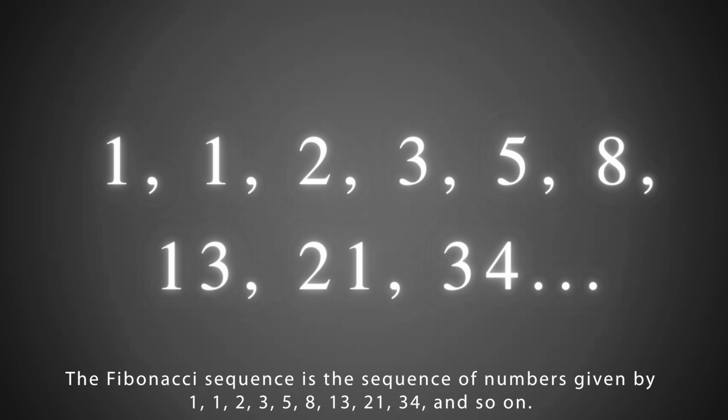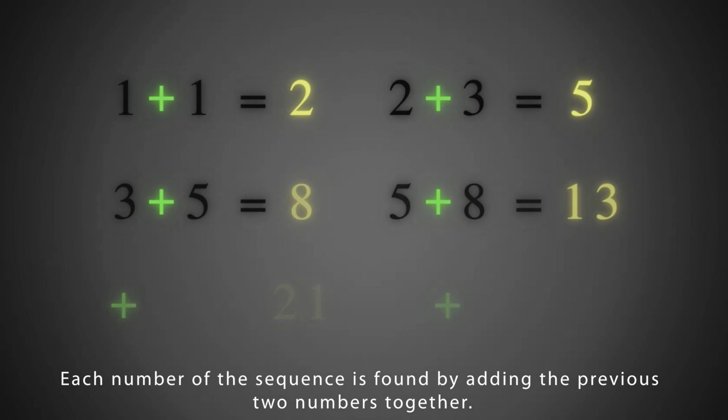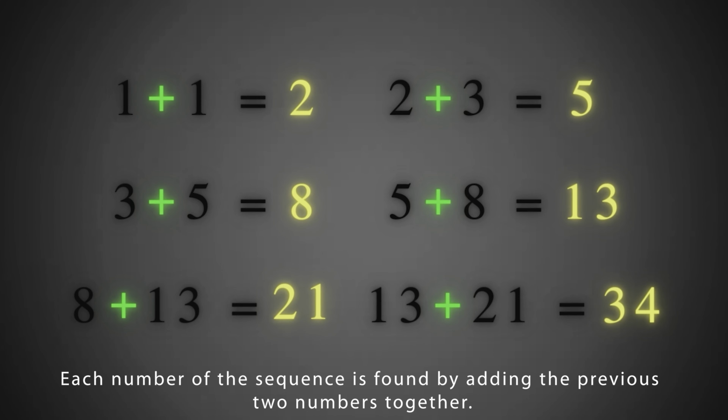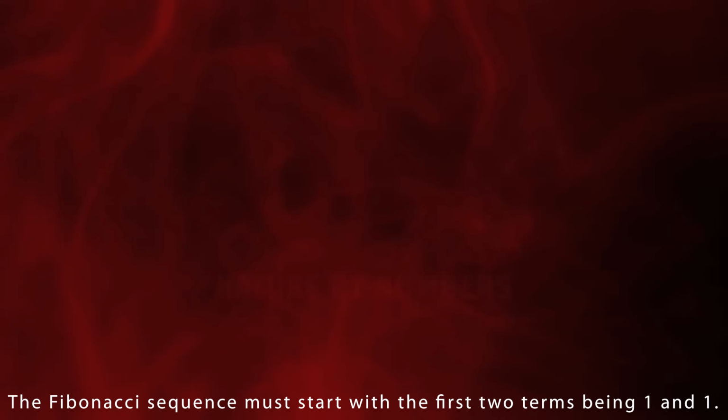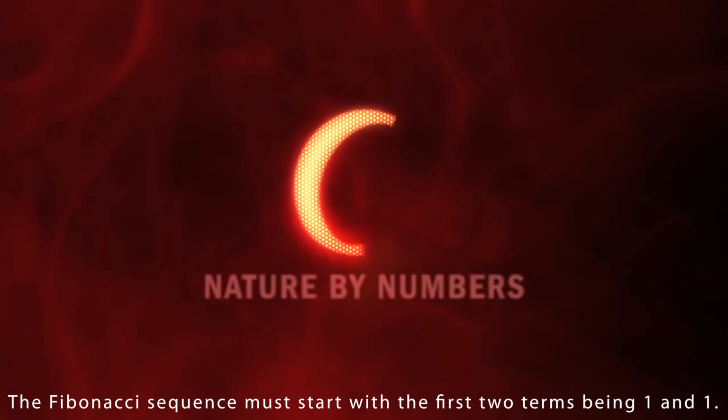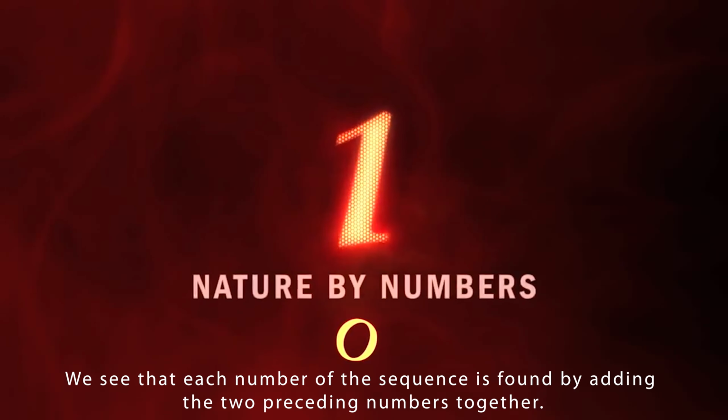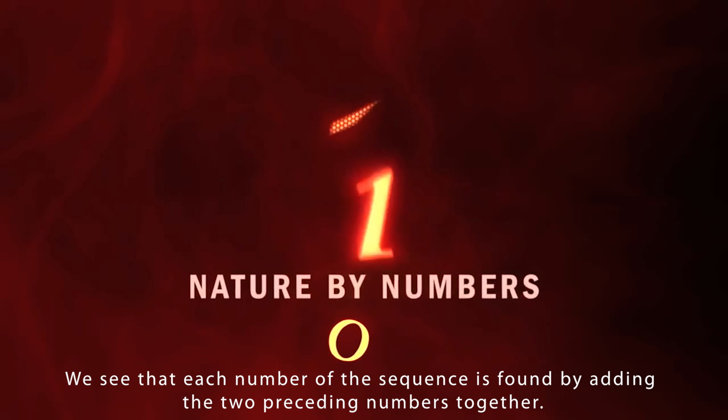The golden ratio can be defined using the Fibonacci sequence, a sequence created by a talented mathematician of the Middle Ages, Leonardo Bonacci. The Fibonacci sequence is the sequence of numbers given by 1, 1, 2, 3, 5, 8, 13, 21, 34, and so on. Each number of the sequence is found by adding the previous two numbers together. The Fibonacci sequence must start with the first two terms being 1 and 1. We see that each number of the sequence is found by adding the two preceding numbers together.